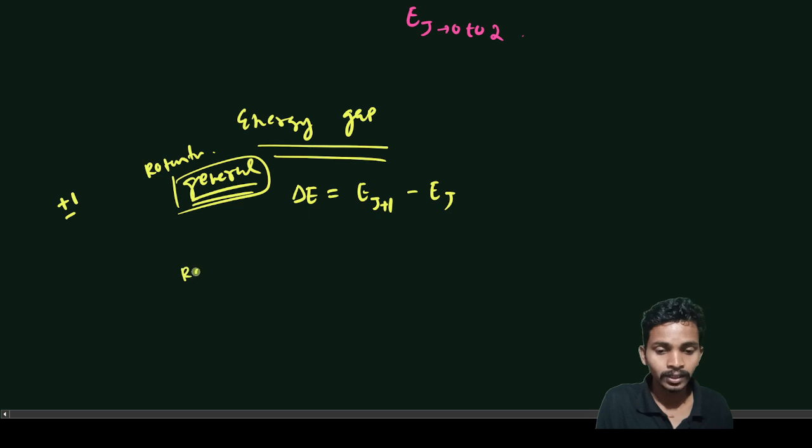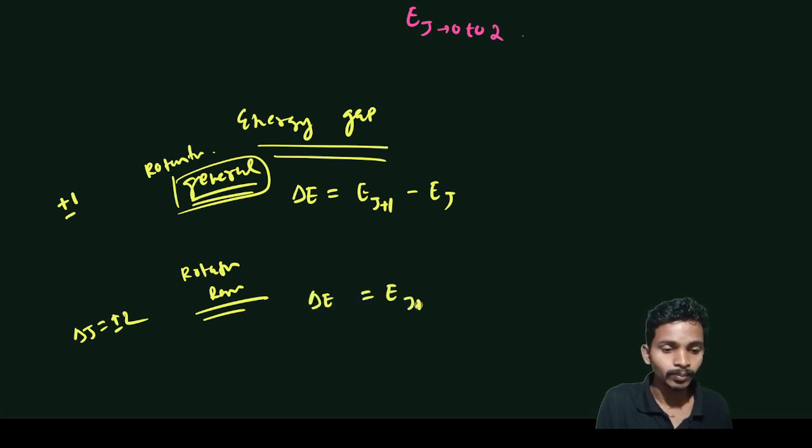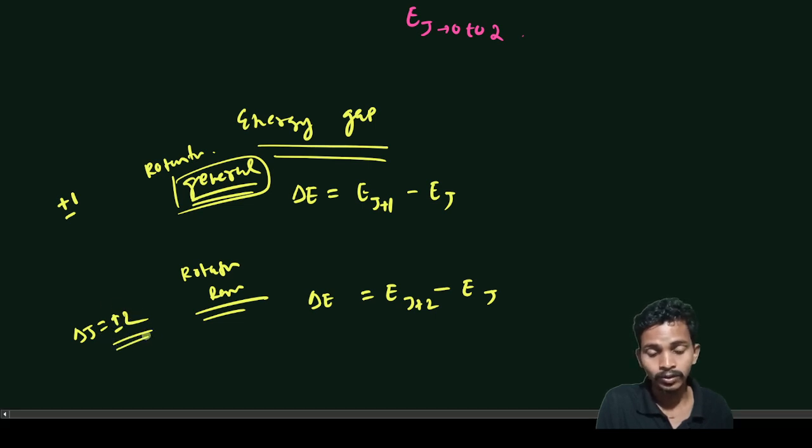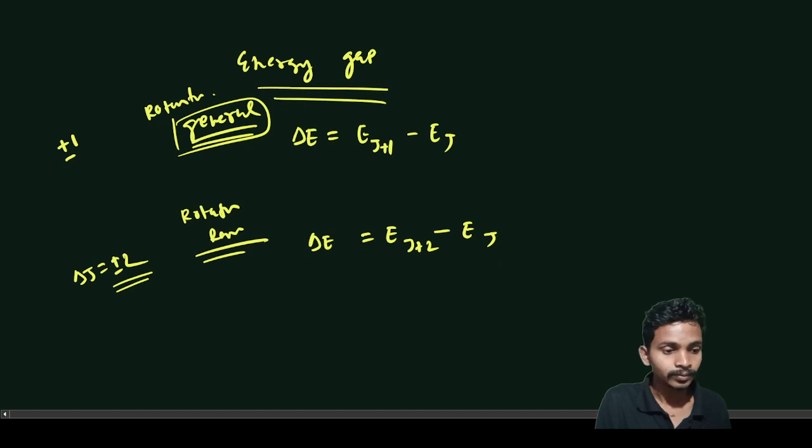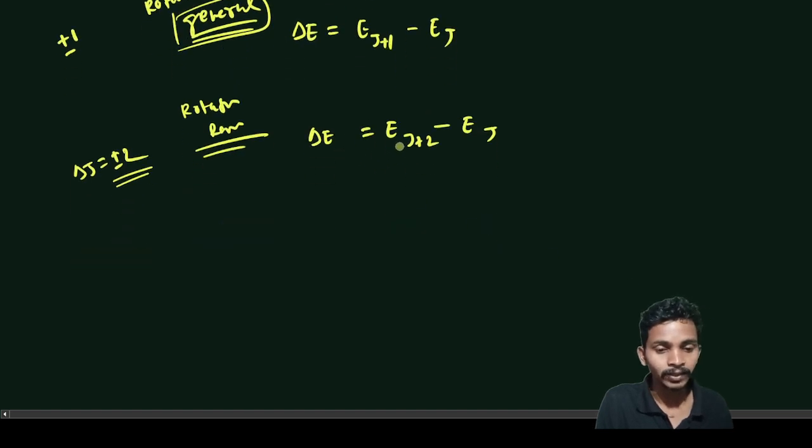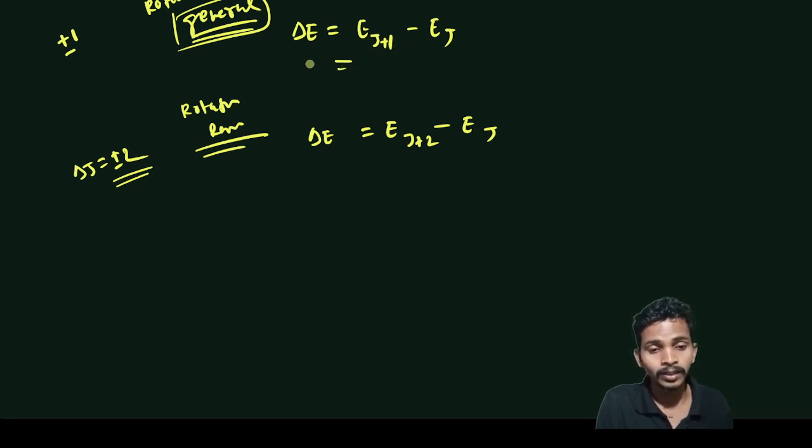But for rotational Raman, ΔJ is equal to ±2. So here I will say ΔE is equal to E_{J+2} minus E_J, because here the selection rule is ±2. Okay, so we have discussed this in rotational spectroscopy, and if you do this, you will get some value.